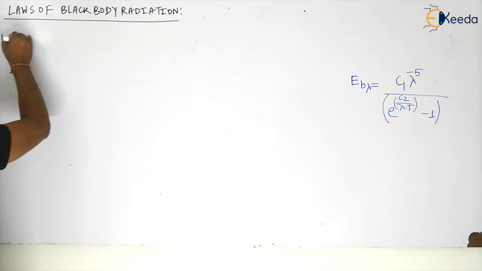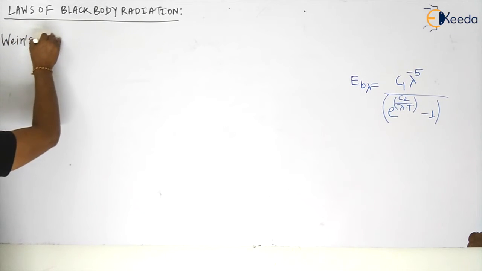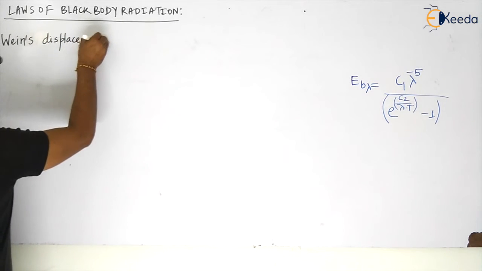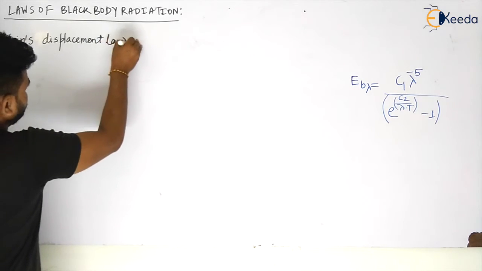Wien's displacement law, my dear students.